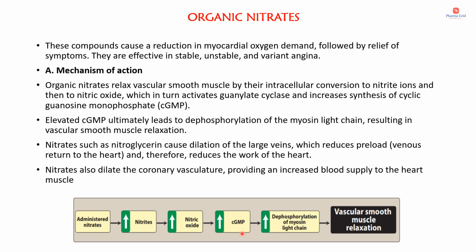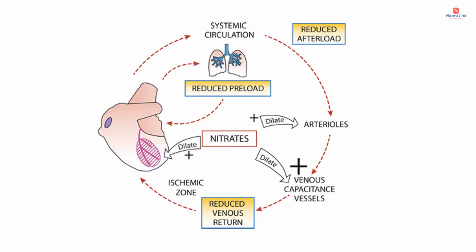Increased cyclic GMP ultimately results in dephosphorylation of myosin light chain, thereby reducing calcium concentration in the cytosol, and at last resulting in vascular smooth muscle relaxation. Vascular smooth muscle relaxation means mainly venodilation, then arterial dilatation and dilatation of the coronary blood vessels also. So this diagram will be helpful to understand the pharmacological actions of nitrates.